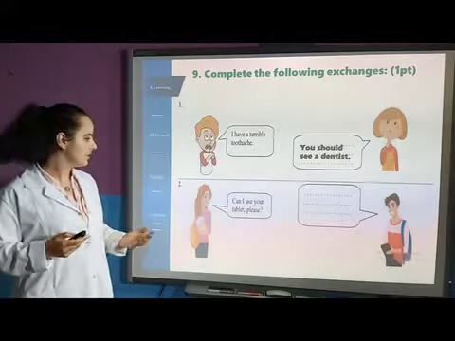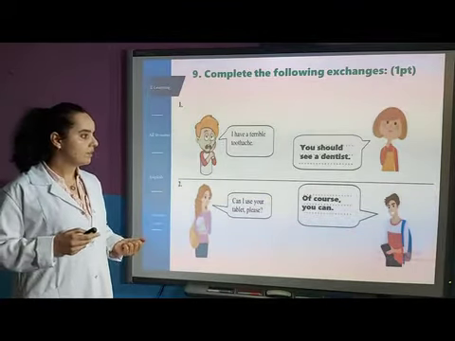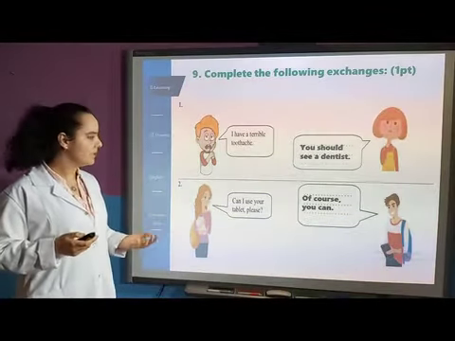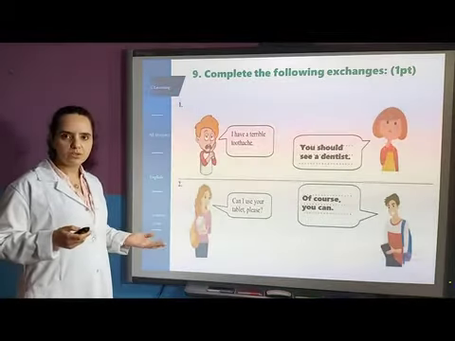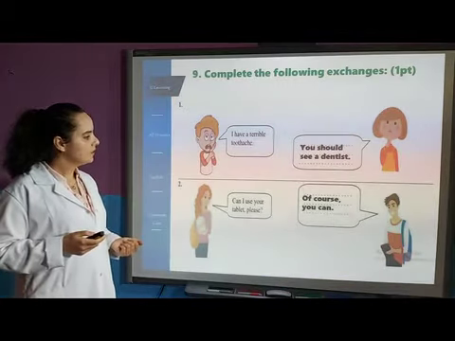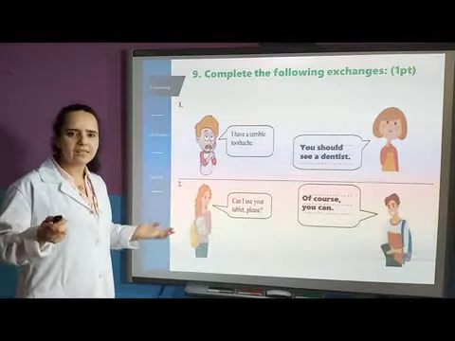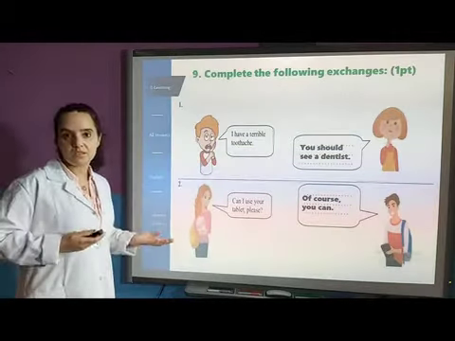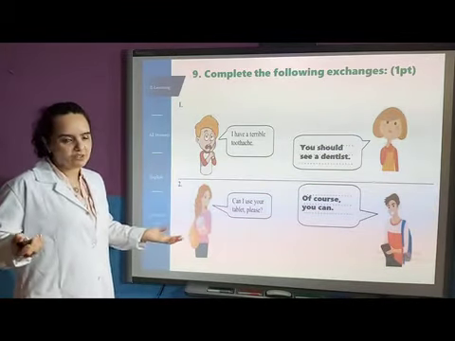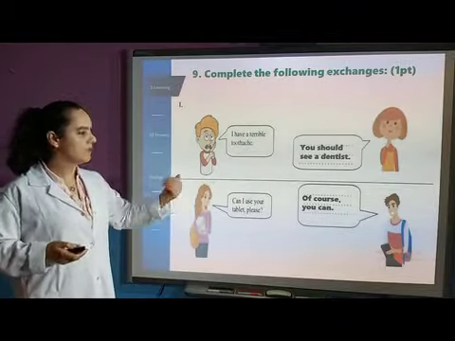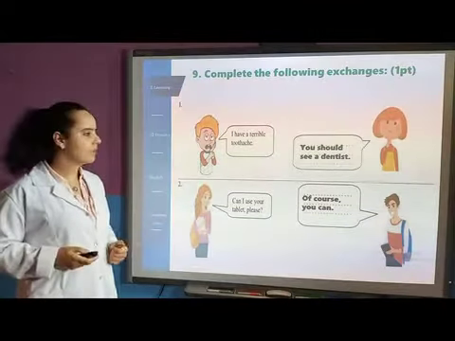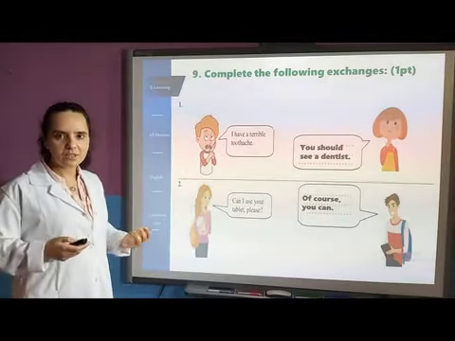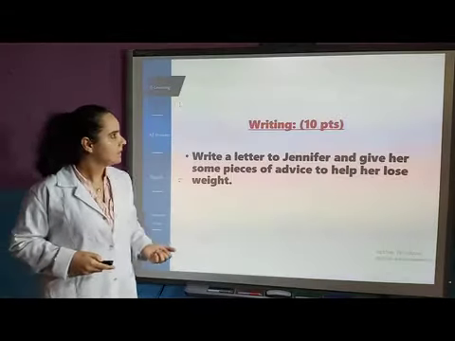What can you tell the person? For example, of course you can. So here, if you agree to give your tablet to her. If you don't agree, you can say, sorry, I can't because I have some personal information in it, so I cannot give it to you. If you agree, you can say, of course, or yes, sure, okay, or definitely yes. Okay, so there are many expressions that you can use here.